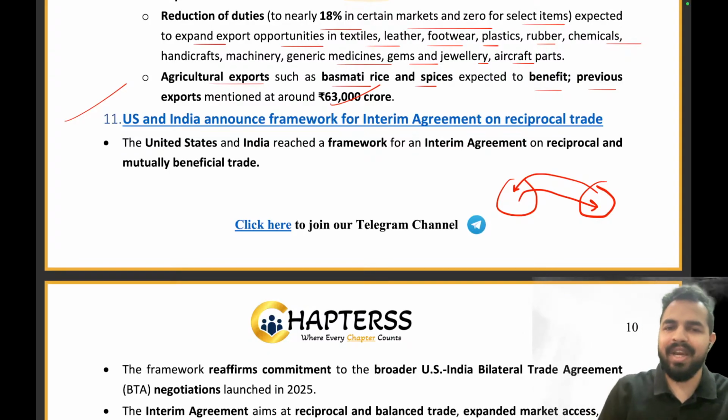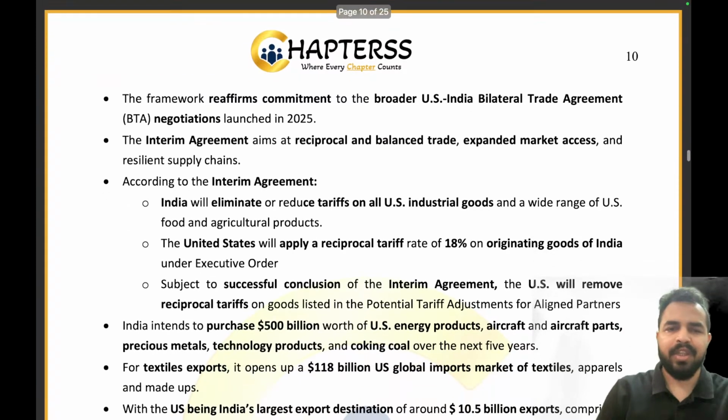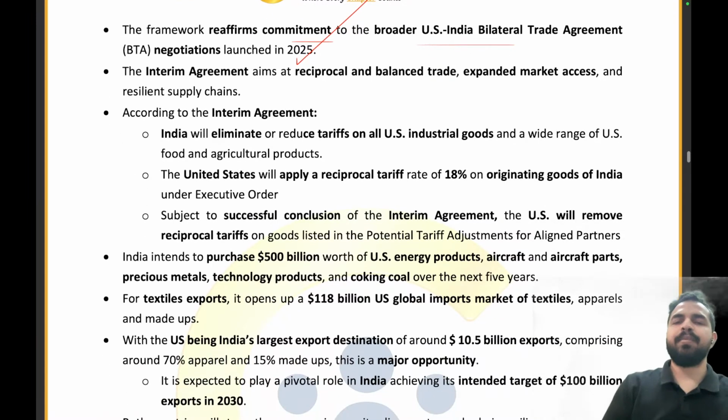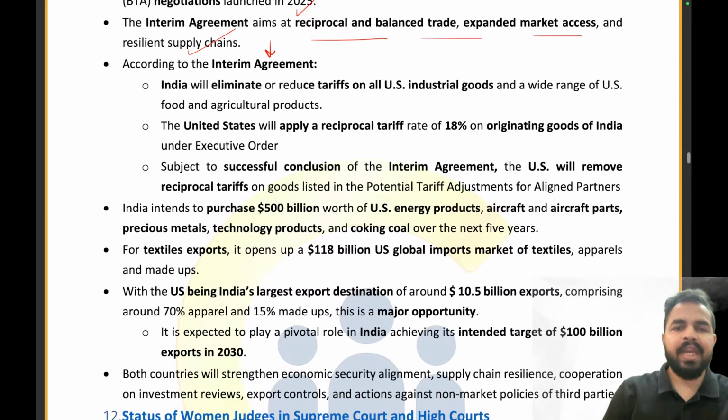So the US and India have also done the same for an interim agreement on reciprocal and mutually beneficial trade. The framework reaffirms commitment to the broader US-India bilateral trade agreement, which was launched in 2025. It aims at reciprocal and balanced trade, expanded market access, and resilient supply chains. According to the interim agreement, India will eliminate or reduce tariffs on all US industrial goods and a wide range of US food and agricultural products.